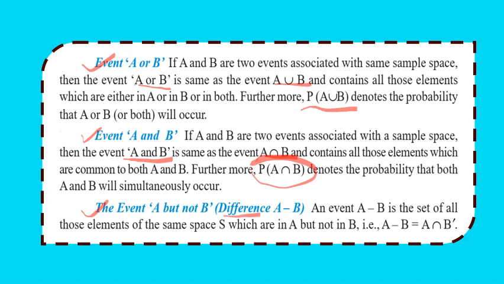Then we have the event A but not B, that is the difference A minus B. The event A minus B is the set of all those elements of the sample space which are in A but not in B. A minus B is also written as A intersection B dash. Keep this in mind because we are going to use this formula while solving the sums. Clear? So pause and note down these important points.